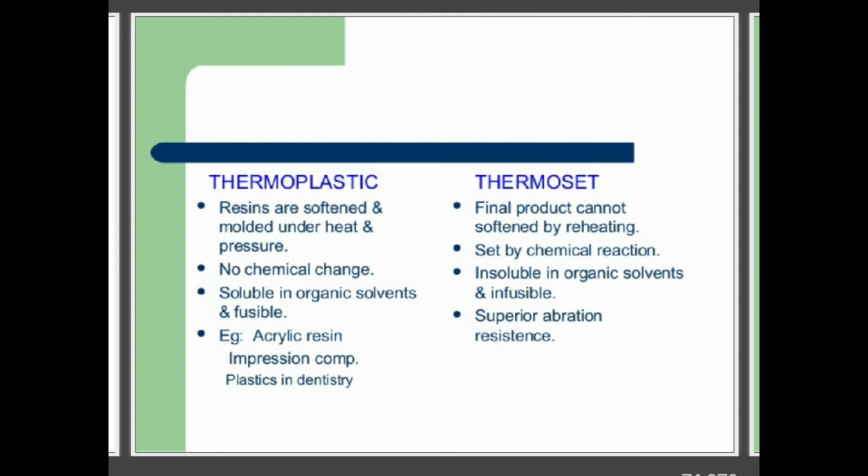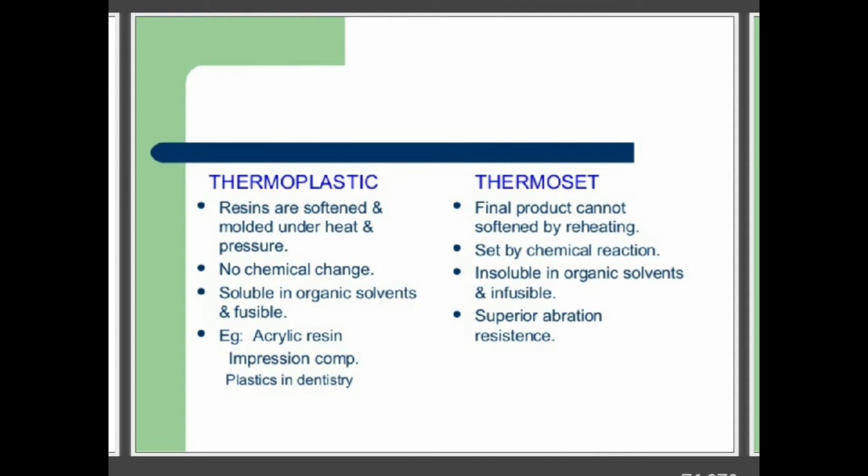Thermoplastics are soluble in organic solvents and fusible, whereas thermosets are insoluble in organic solvents and infusible. Examples are impression compounds and acrylic resins, and they have superior abrasion resistance. You can add here also that one sets by addition polymerization and the other by condensation polymerization, and even the differentiation between addition and condensation polymerization we can add here also, right? This is about thermoplastic and thermoset.